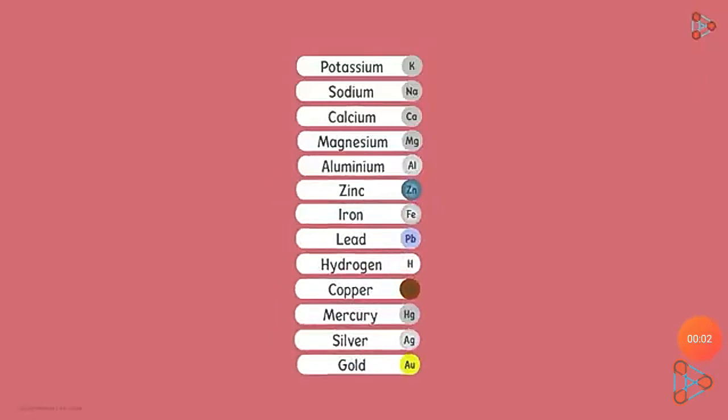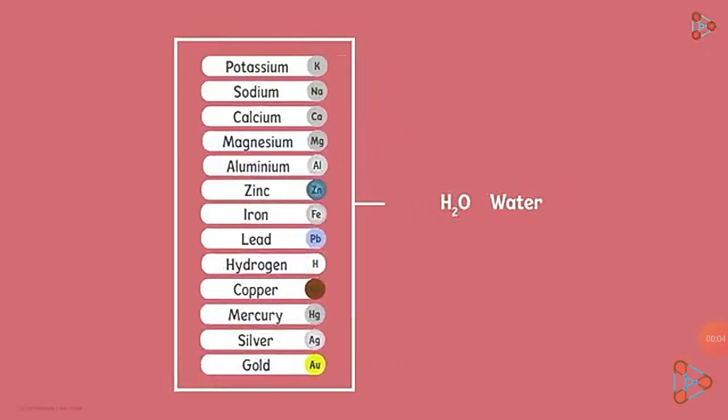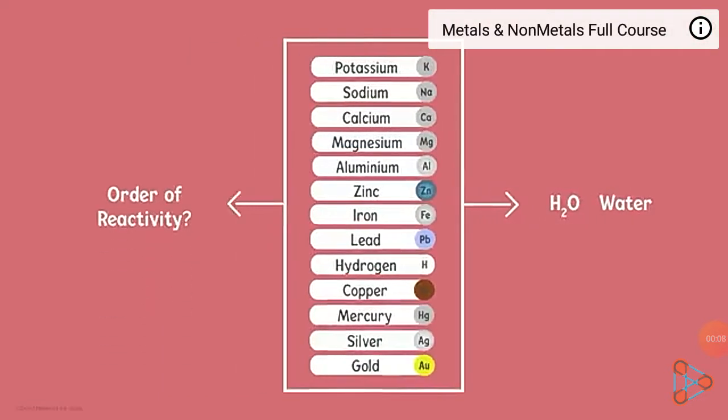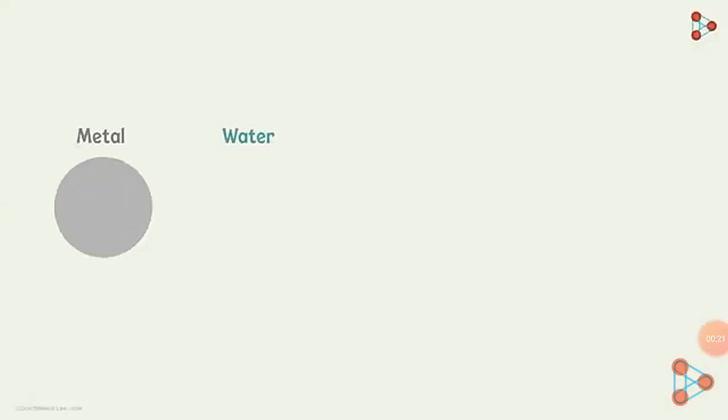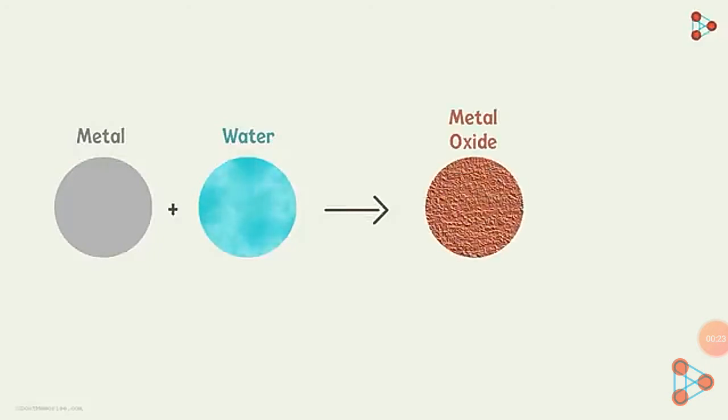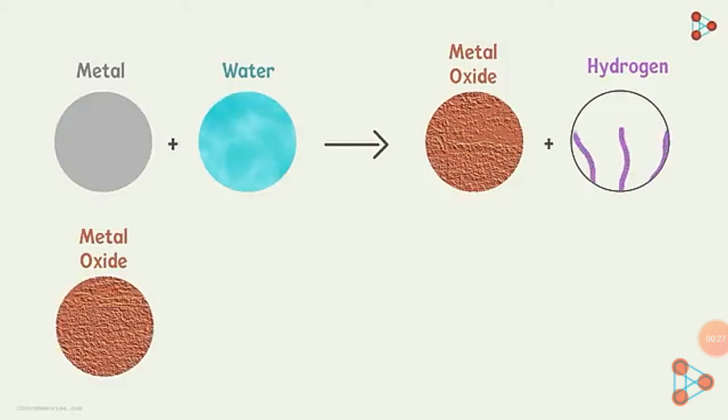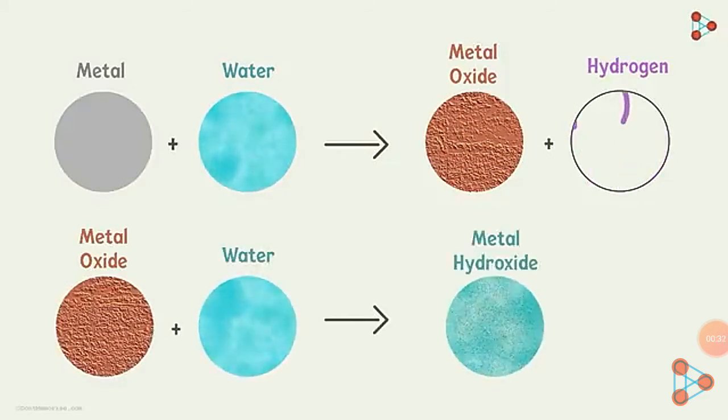Sample of metals to check out how they react with water. Don't forget our basic aim, to find out the order of reactivity of these metals. If a metal reacts more vigorously with water, then it is said to be more reactive than the one that doesn't react as much. In general, metals react with water to form metal oxides and hydrogen gas. And if the metal oxide formed is soluble in water, it will dissolve to further form metal hydroxide.